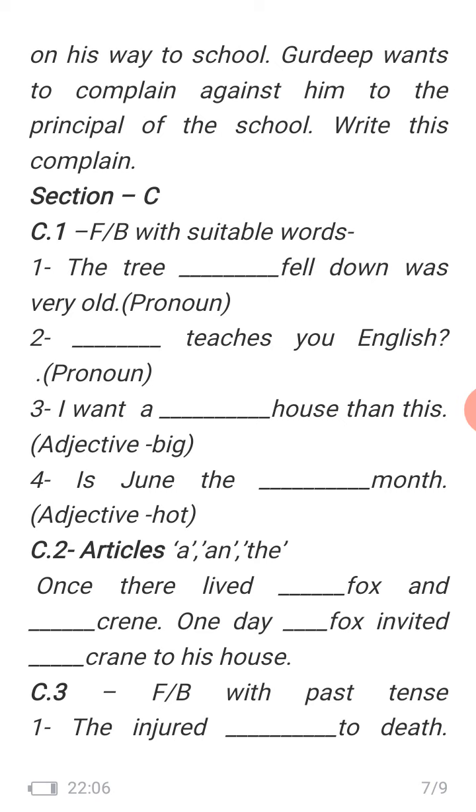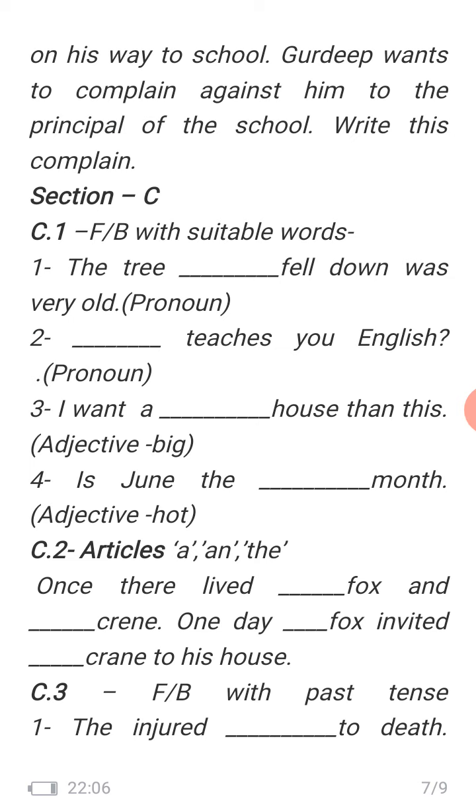First of all, it is a must for us to know what adjectives are. Adjectives are the words that describe a noun or pronoun, or we call them describing words, like pronouns we called replacing words.